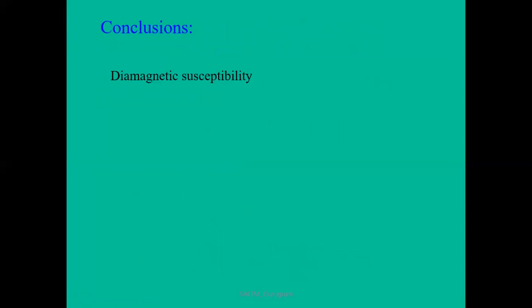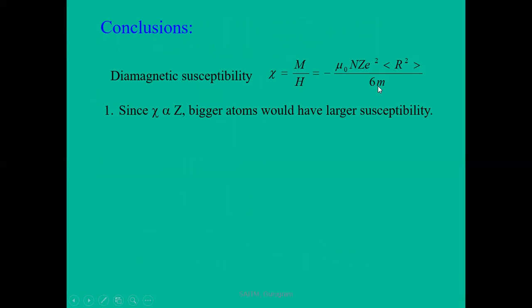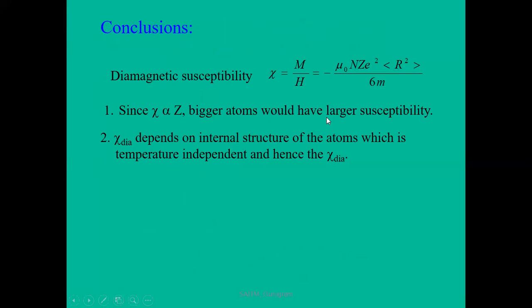Now the conclusion is that the diamagnetic susceptibility is minus mu naught n Z e square average r square upon 6m. From this, chi is directly proportional to Z. Therefore, bigger atoms would have larger susceptibility. Chi dia depends on the internal structure of the atoms, which is temperature independent, and hence chi is also independent of temperature.